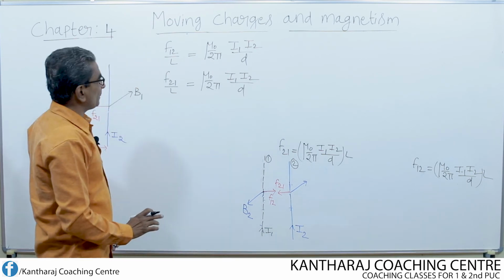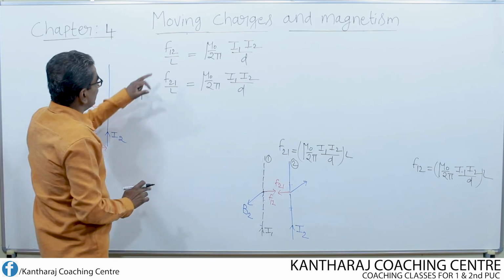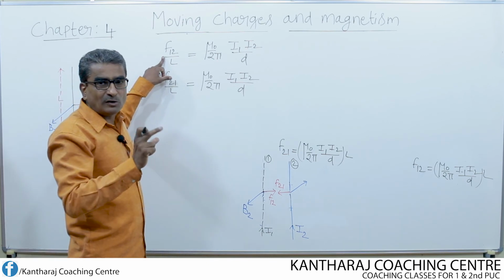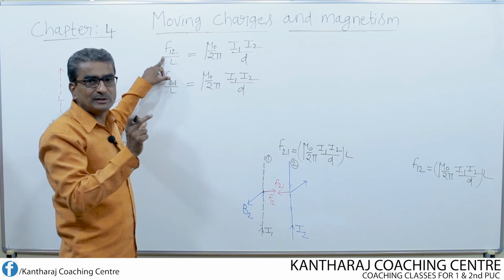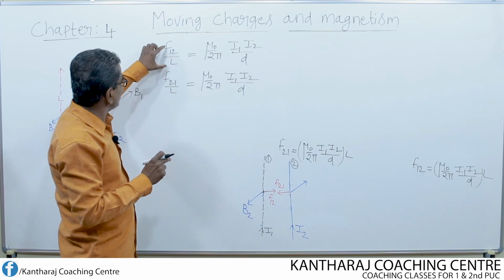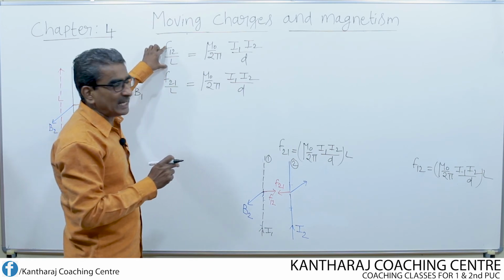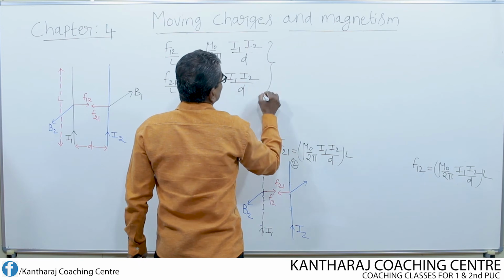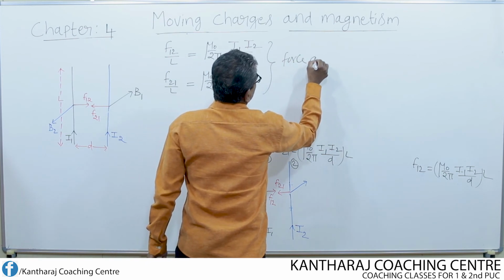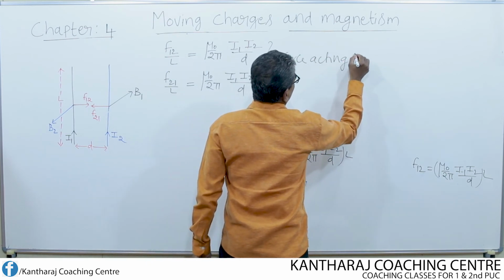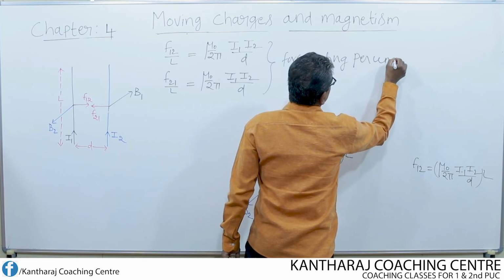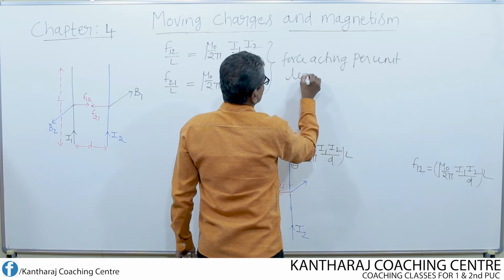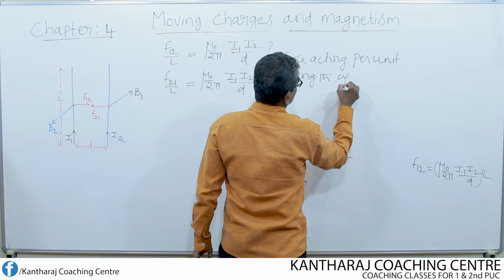See, what does it represent? It represents the force acting per unit length. So, this ratio represents the force acting per unit length of the conductor.